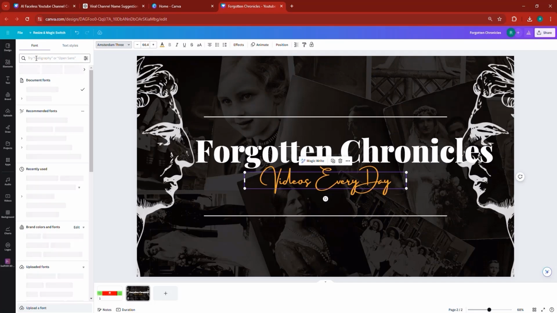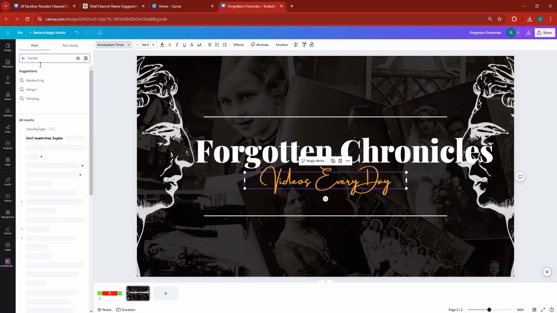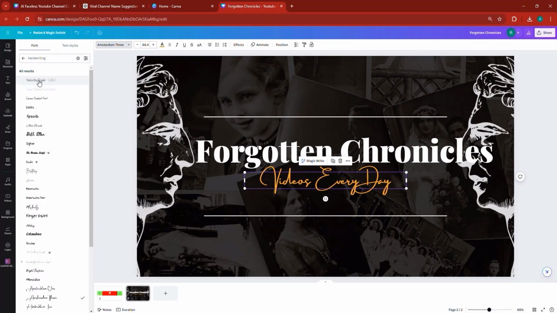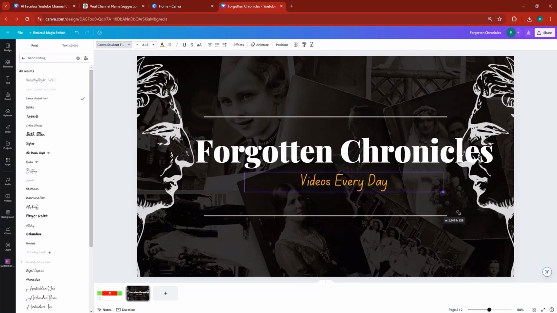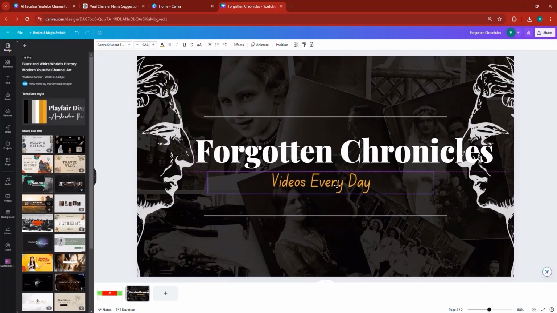I can go and look for some handwritten or handwriting fonts. There's a lot of handwritten fonts in here. So for instance, I can use this one. You can see that's a lot better. We can increase the size of that, and we can make sure that we put it right about here. We can change the colors and everything.